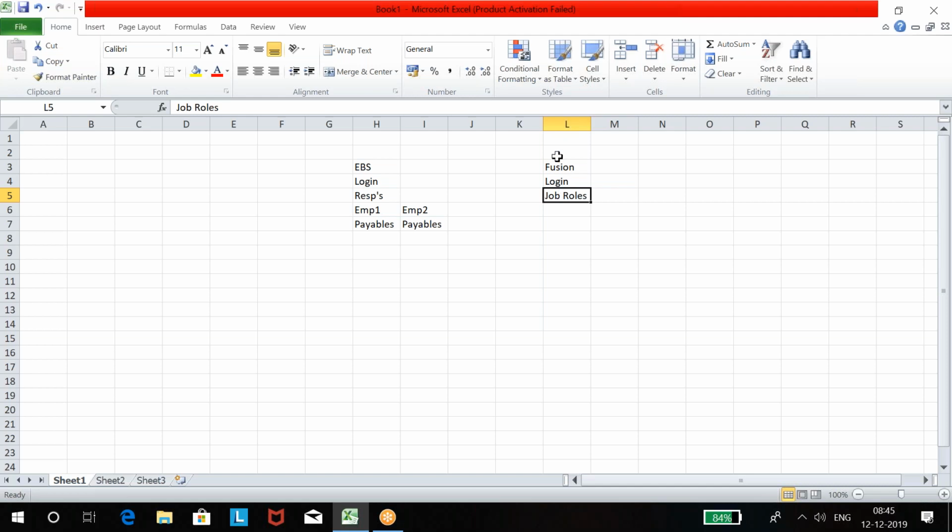Okay. So every employee needs a login, username, and password to enter the applications. Then a job role is required to work. Once the user gets a job role, based on it the user works on the application. Whatever access the user gets based on the job role, on those functions the employee works every day. Clear?